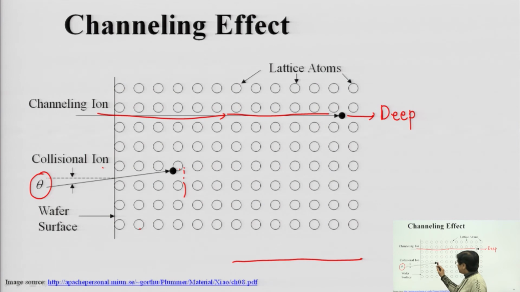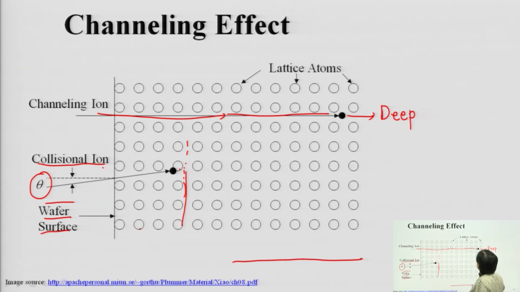The penetration will be restricted or confined to the surface area only. So, that means you must know how the beam has to be channeled, the way in which the movement or the penetration can be controlled. Once you know how you want the channel to get formed, how the movement has to happen within the bulk, once you know how that particular collisional ion has to strike, then only you can proceed with this.